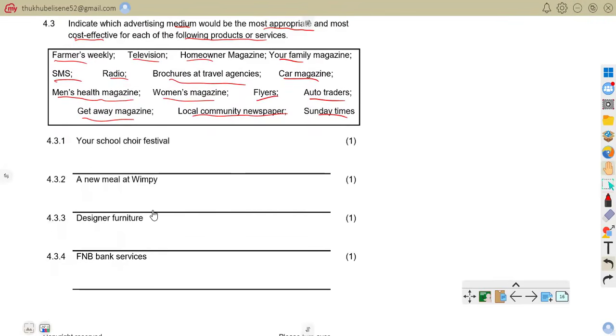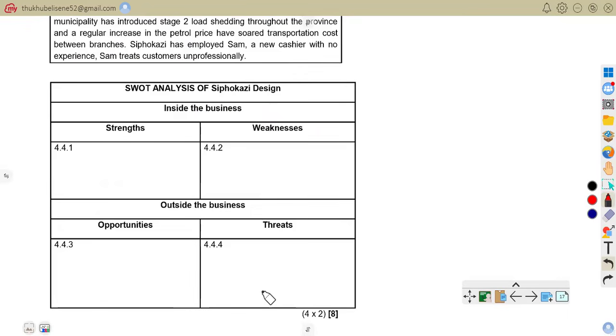Now you have to indicate which medium for the following: your school choir festival, a new meal at Wimpy, designer furniture, FNB services.